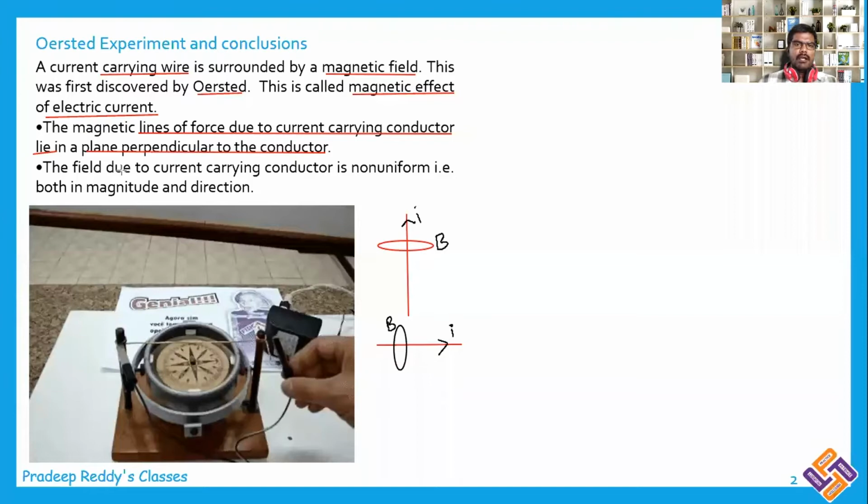That's number one. The next thing is that the field due to a current carrying conductor is non-uniform, both in magnitude and in direction. The magnetic field produced here is a non-uniform magnetic field. So point by point, each and every conclusion of Oersted's experiment, we will discuss now one by one. Pay attention.